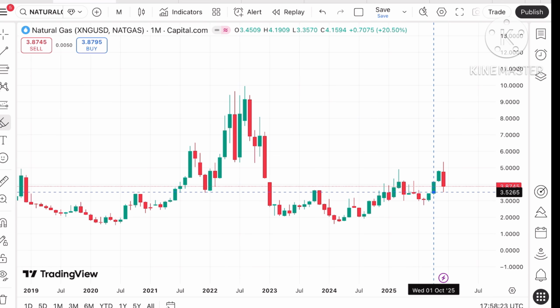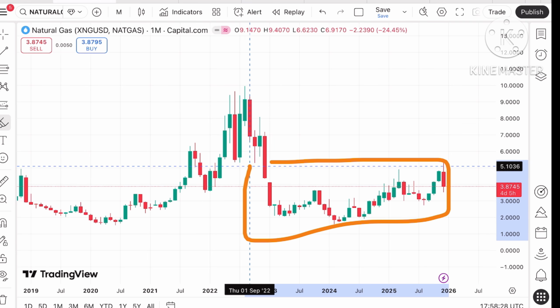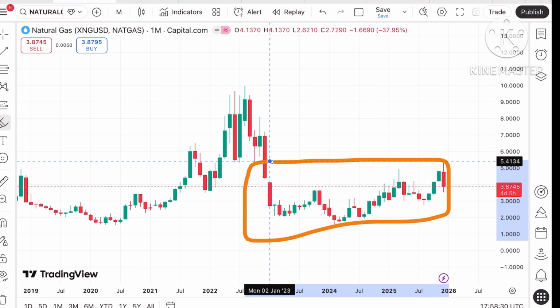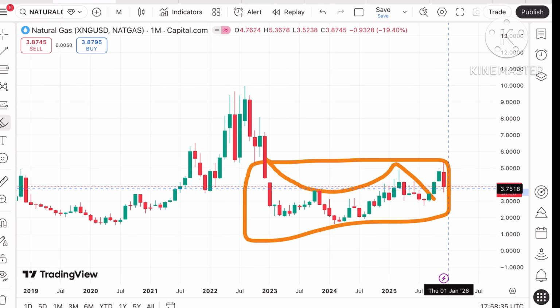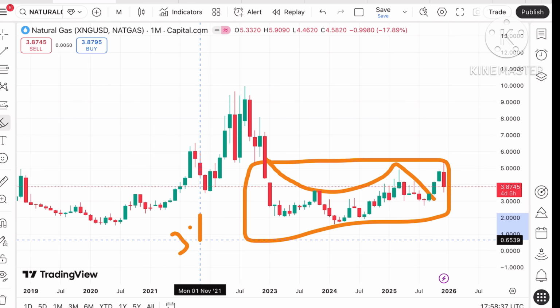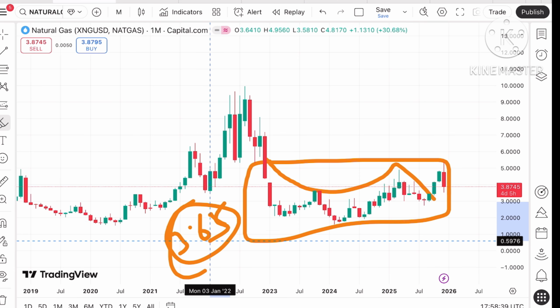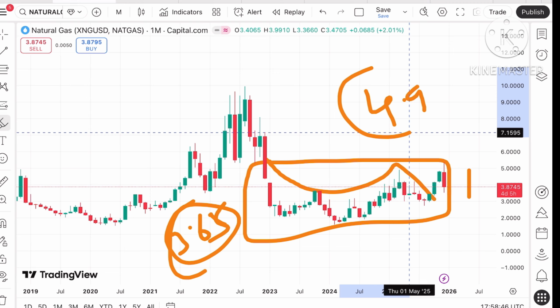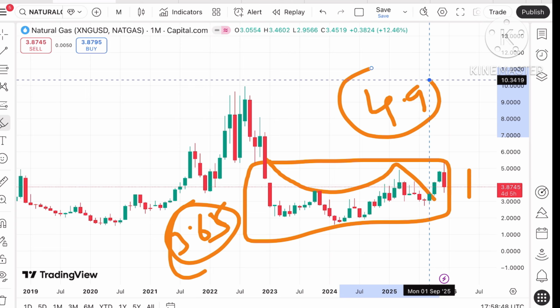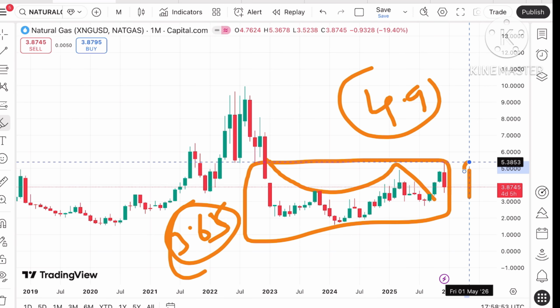If you look at this particular chart, the price was moving in this range for 3 years, for quite some time. And this particular pattern has formed, which shows that when the price started sustaining above $3.65, there were higher chances that a pattern was forming. So the probability of further upside can be seen, and a probability of crossing 4.9 can be there, and if the price goes above this level, further upside can be there. There were also higher chances that it can move above a level of 5.3.